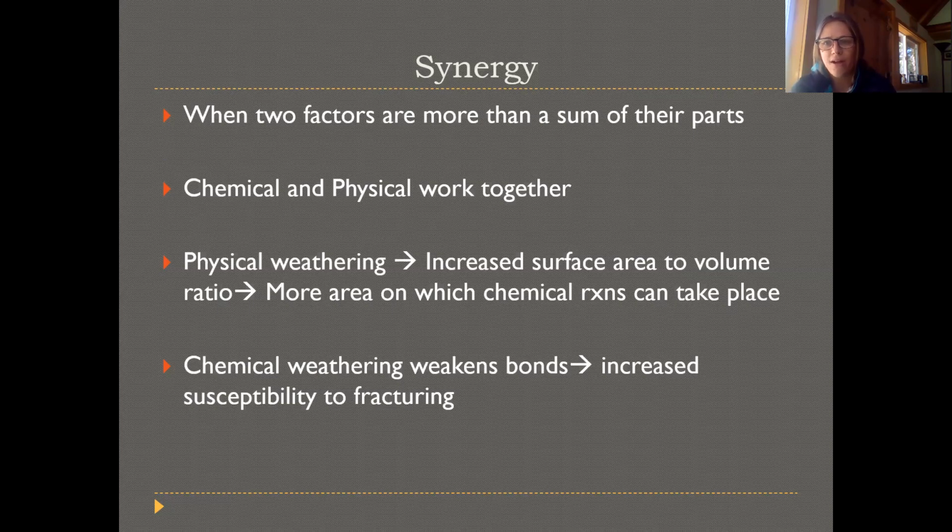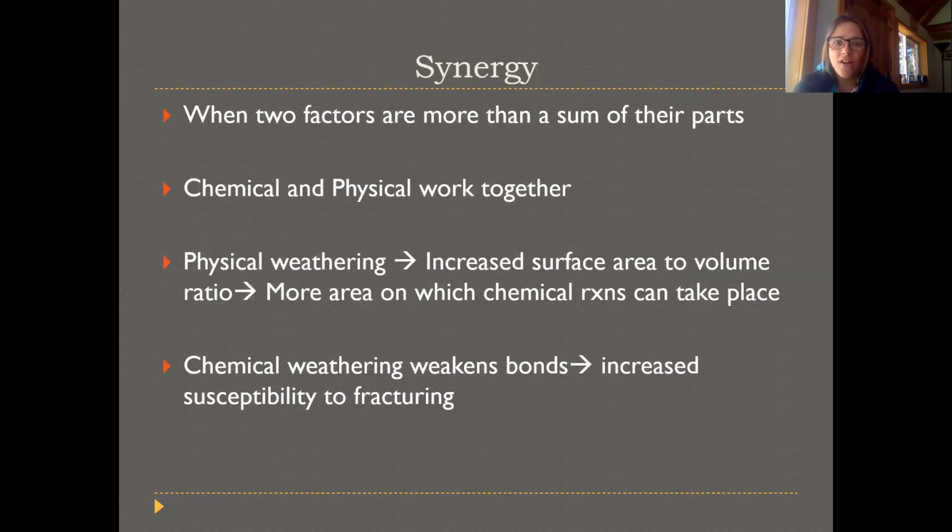So physical and chemical weathering are never happening in isolation, always going hand in hand. Physical weathering is basically breaking apart rock, so exposing more surface area of rock, increasing the surface area to volume ratio. So then there's more area that oxygen or water can react with, and that allows the chemical reactions to happen faster.